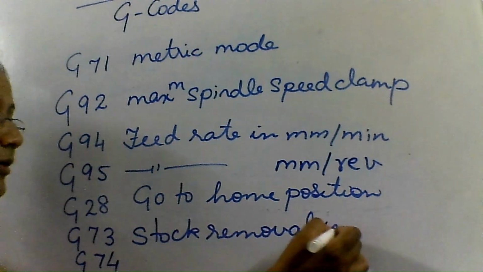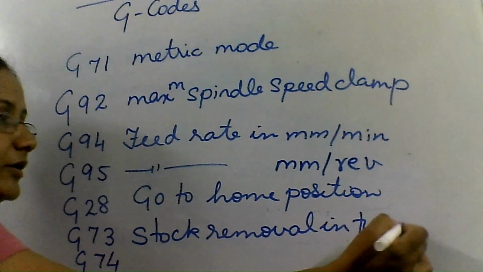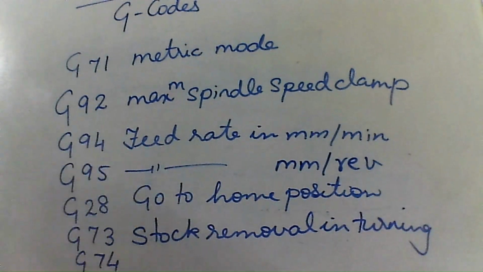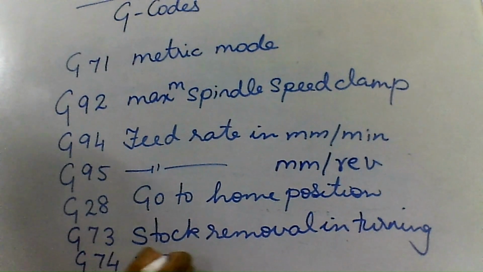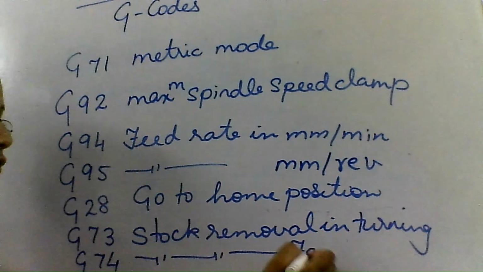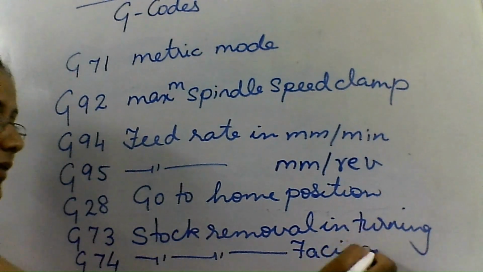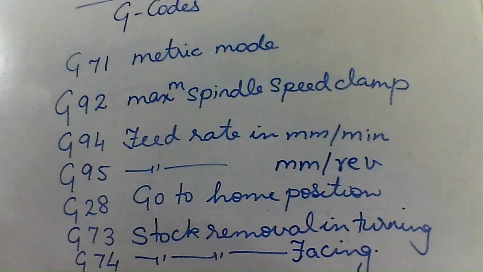So it is stock removal in turning. And G74 is used when the stock is to be removed in facing. So these many G codes we are going to use more frequently in our CNC programming.